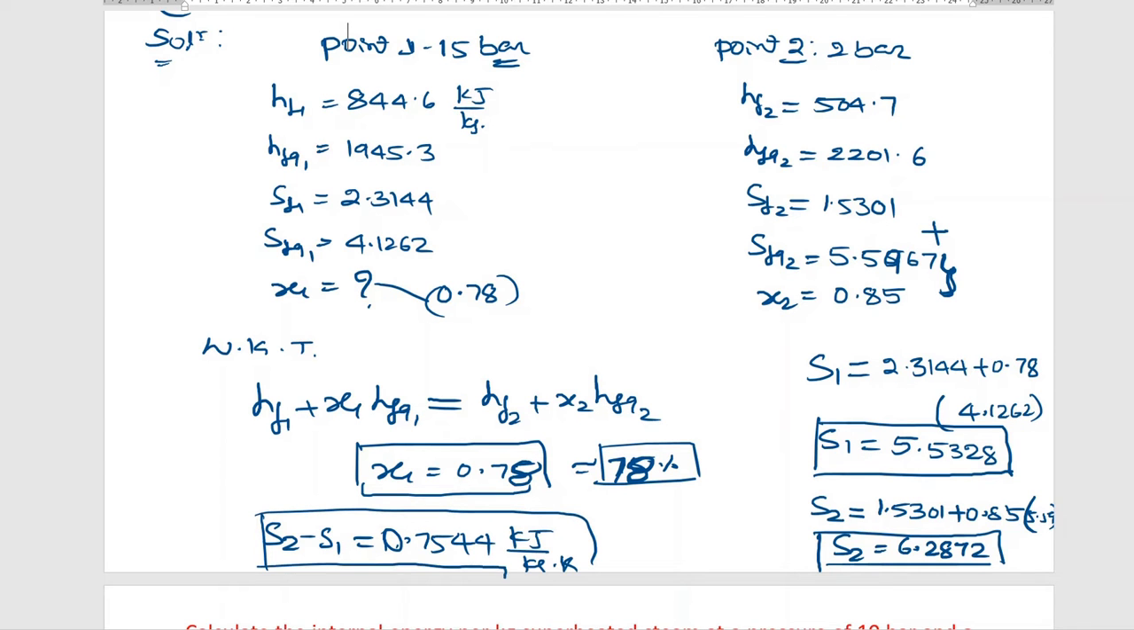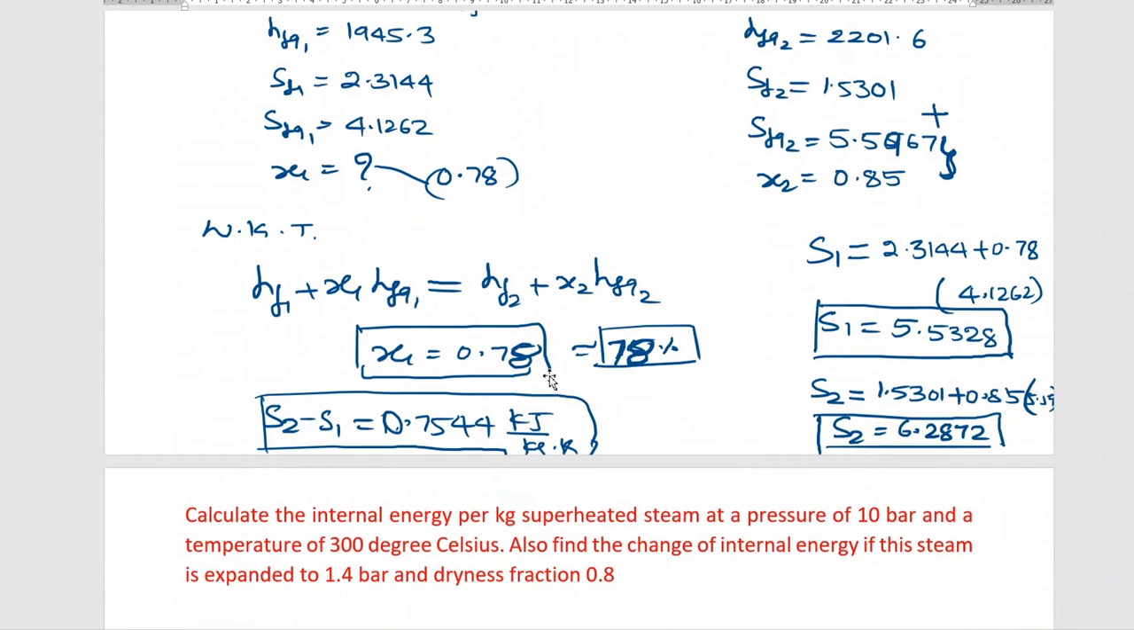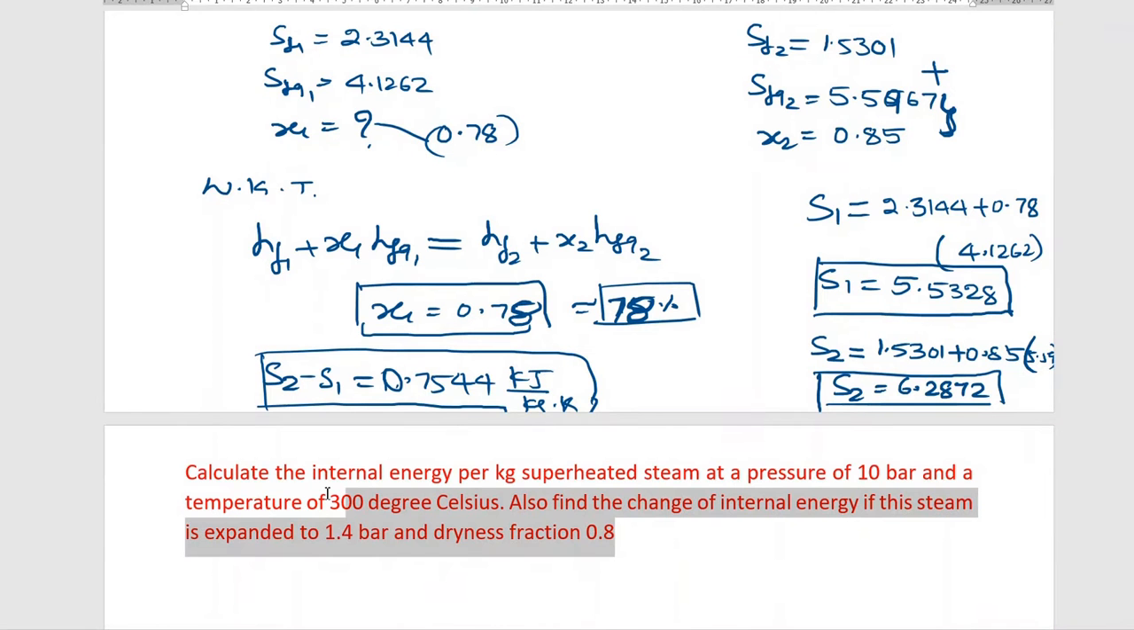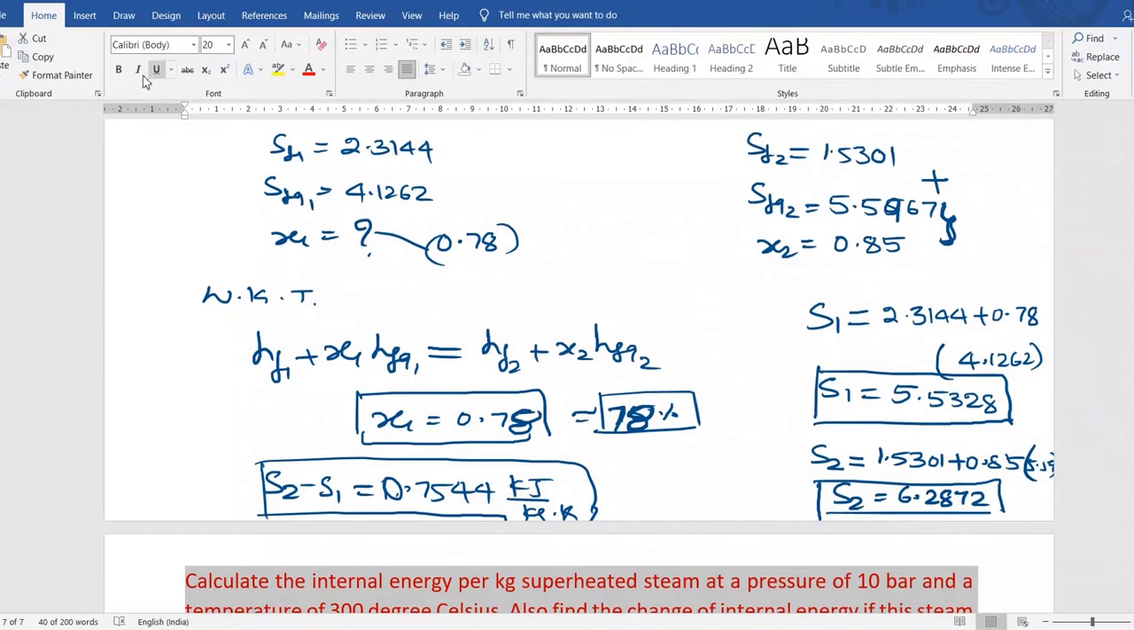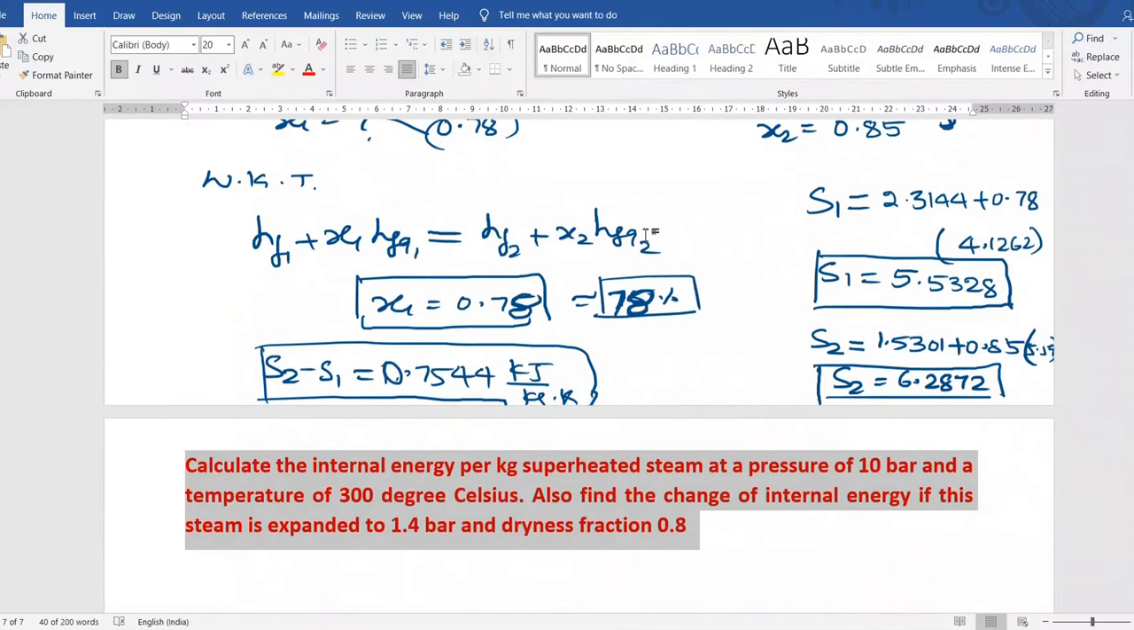This is how you have to solve the numerical, and these are all simple numericals. In the next numerical, we will come to the combined separating and throttling calorimeter. One more numerical I have taken is a little bit complicated; we will solve it in tomorrow's class. If you have any doubts, you can ask me.